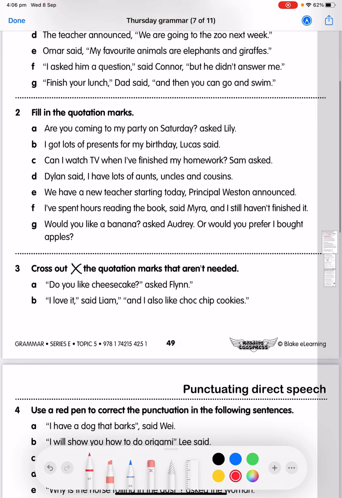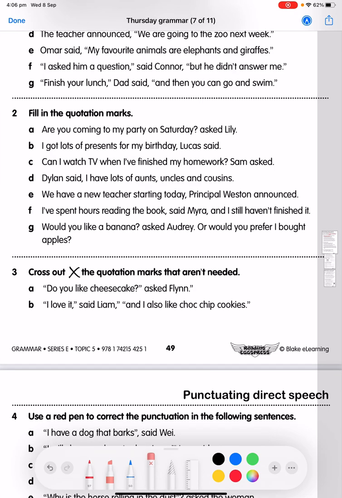Next, in question 2, you're going to fill in where the quotation marks should be. It says, are you coming to my party on Saturday, asked Lily. You've got to decide what words are being said and pop the quotation or speech marks around them.